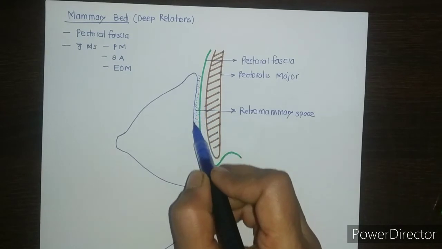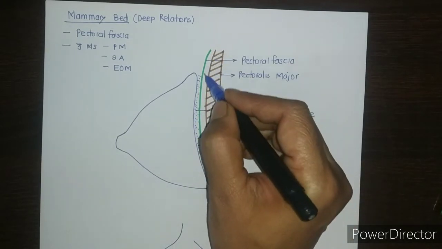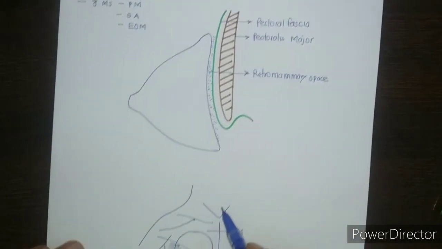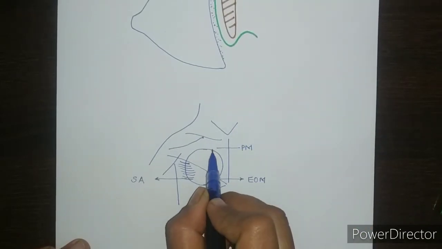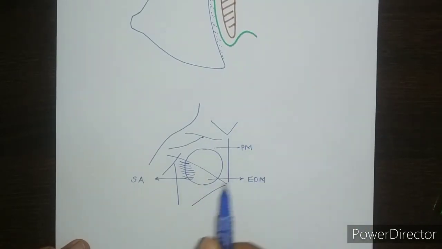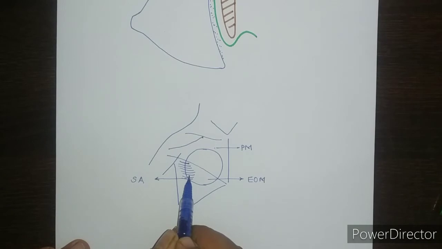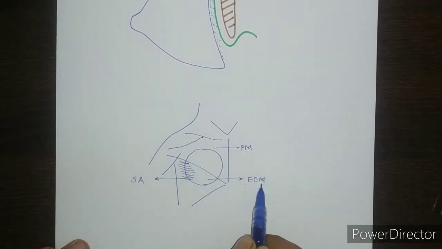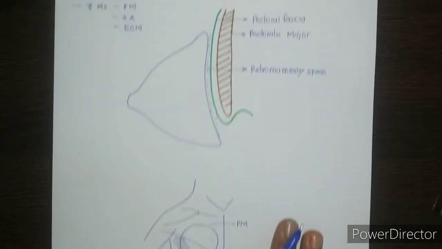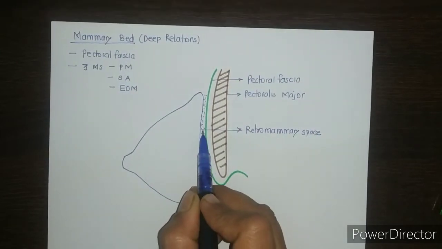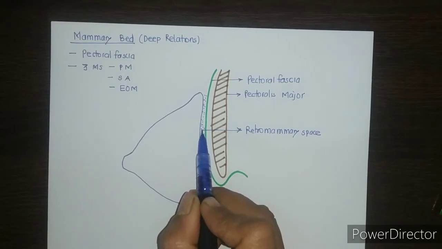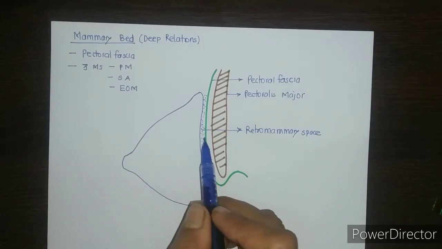The deep surface of the mammary gland is related to pectoral fascia. Still deeper, it is related to 3 muscles: pectoralis major muscle, serratus anterior muscle and external oblique muscle of abdomen. Pectoral fascia is separated from the deep surface by means of retromammary space, and because of this, the normal breast can be moved freely over the pectoralis major muscle.